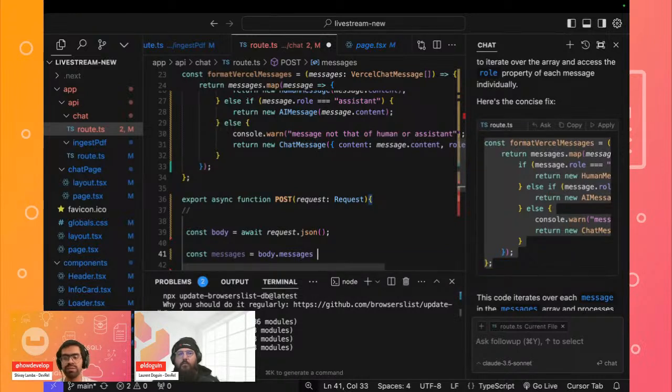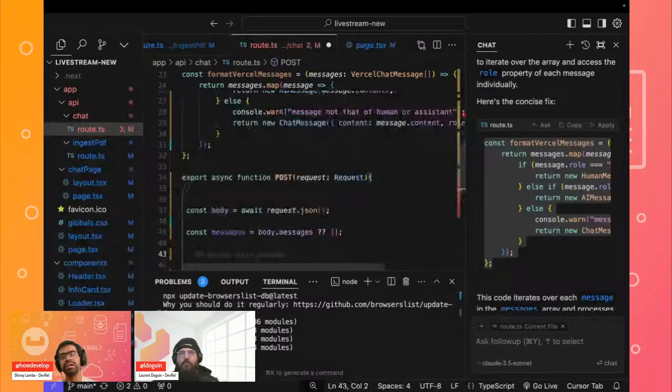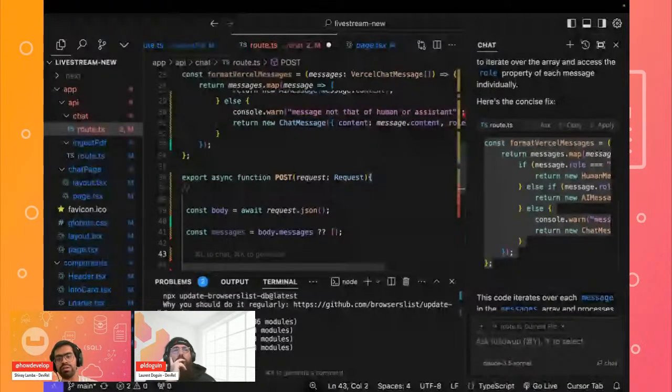So if it is not there, we'll just create an empty array. This will help if you are creating a new chat from scratch, then we will just initialize it as an array. So we are just using a ternary operator. In case it already exists, well and good, we'll append it to our existing messages array. Otherwise, we will create a new one.